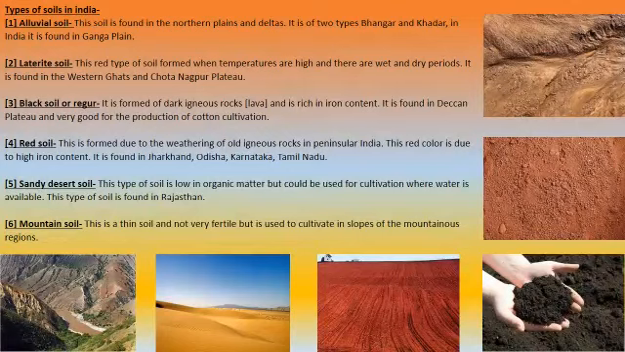Next in this module, we are going to study the types of soils available in India. Basically, here we are explaining the six major types of soil available in India. First is alluvial soil, then laterite soil, black soil, red soil, sandy desert soil, and mountain soil. So, what are these types of soils? I'm going to explain it. Alluvial soil, first of all, is found in the northern plains and deltas. It is of two types, Bangar and Khadar, and in India these are mostly found in the Ganga plains.